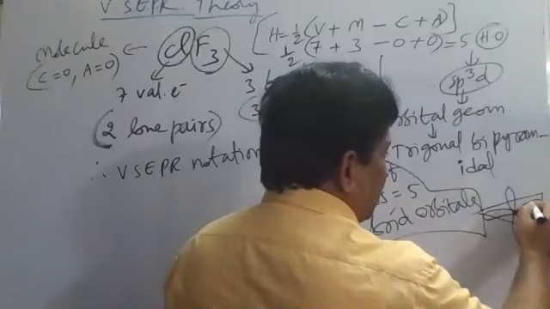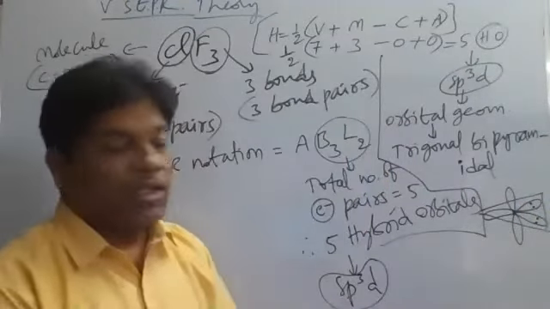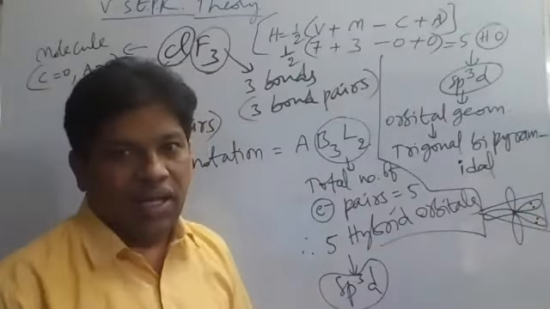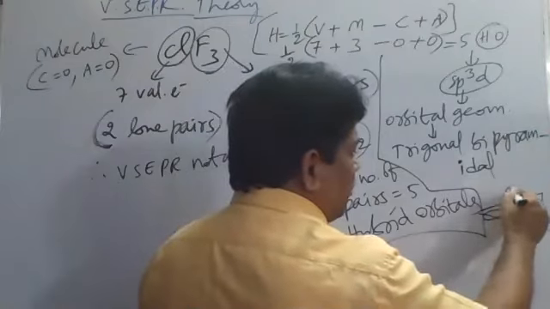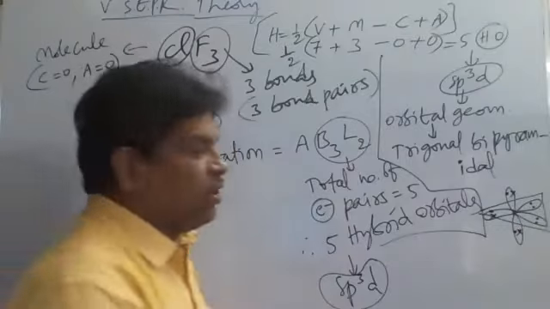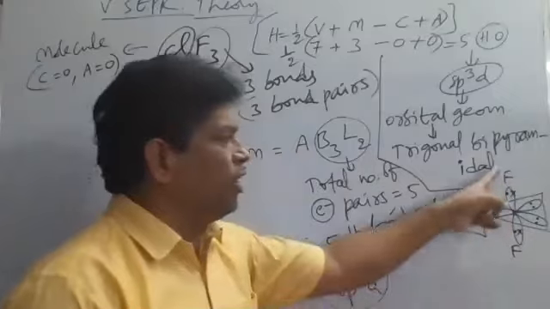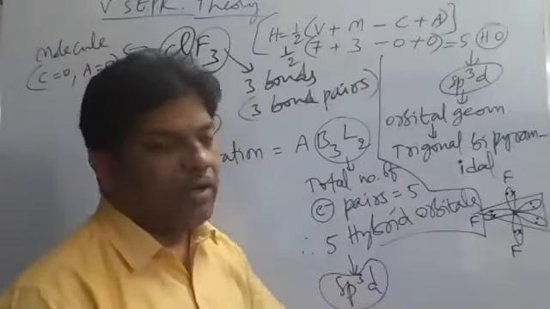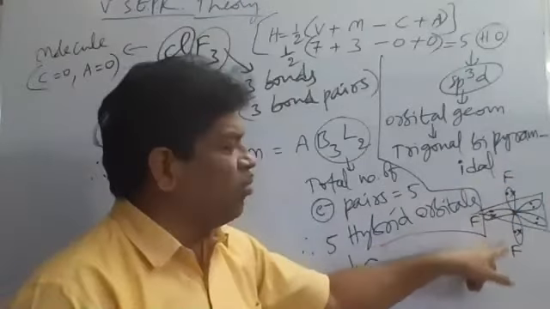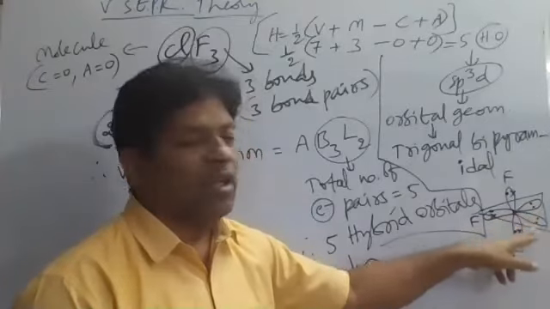Here one lone pair, here one lone pair, so 2 lone pairs we have to imagine here. These 2 lone pairs should be placed at equatorial positions. In the remaining places, there is one bond pair each, so 3 bond pairs, with fluorine atoms. The central Cl forms one bond with each of the three fluorines, and 2 lone pairs will be present in 2 hybrid orbitals.